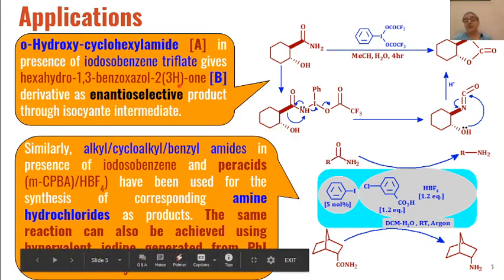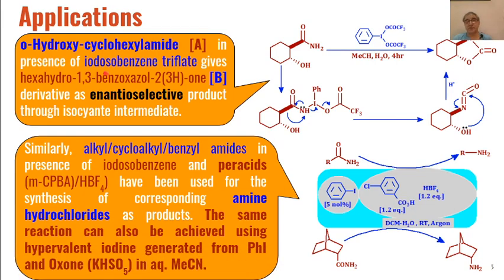Then another example is the conversion of ortho-hydroxy cyclohexylamides of this type, in the presence of these types of bases, iodosobenzene triflate in acetonitrile and water for 4 hours, and they will convert these cyclohexylamides into hexahydro 1,3 benzoxazole 2-ones.